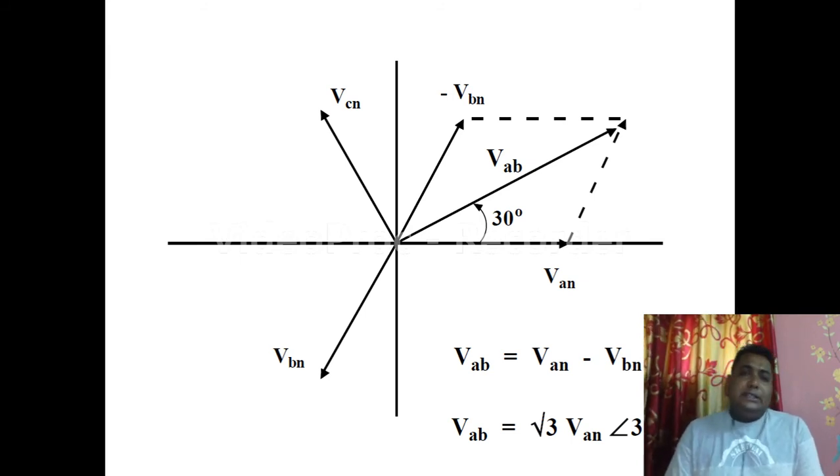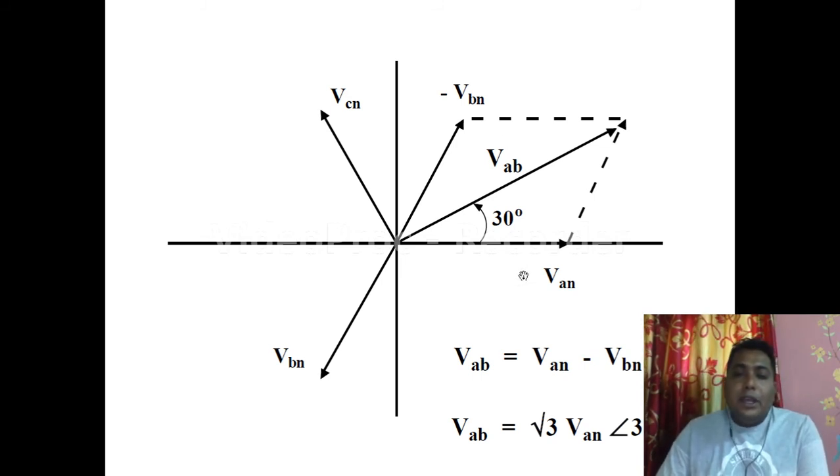So line voltage is equal to root 3 times the phase voltage, remember always, in case of star connection. Again I am repeating, in star connection the relationship between phase voltage and line voltage is that VL is equal to root 3 times V phase. So in this particular diagram, what is the line voltage? VAB. It should be equal to root 3 times any of the phase voltages, either VAN or VBN.